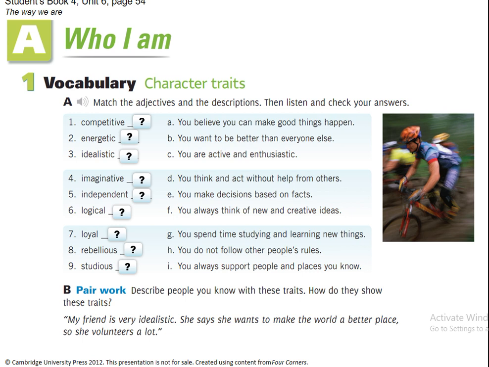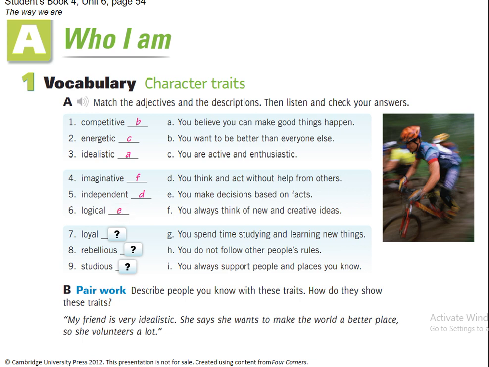So competitive. Who is competitive? It says B. You want to be better than everyone else. 2. Energetic. You are active and enthusiastic. 3. Idealistic. You believe you can make good things happen. Imaginative. F. You always think of new and creative ideas. Independent. D. You think and act without help from others.